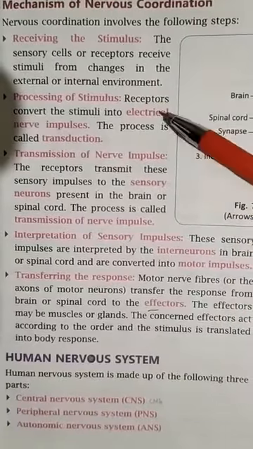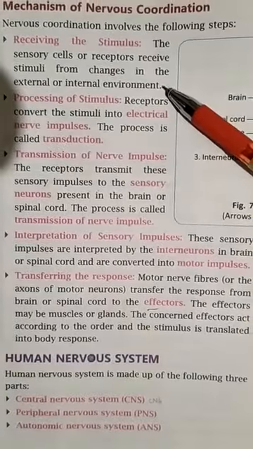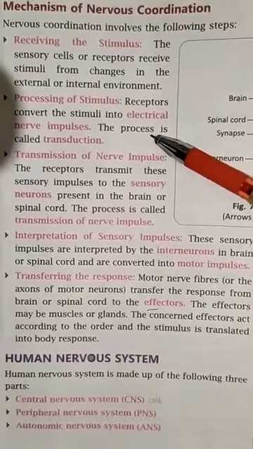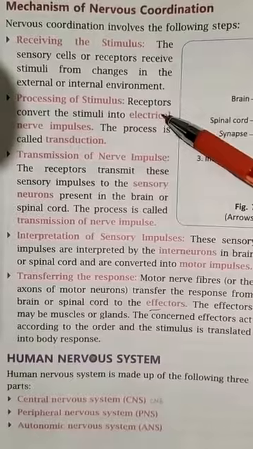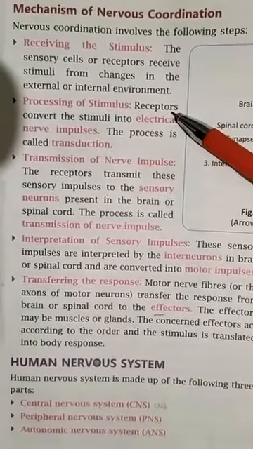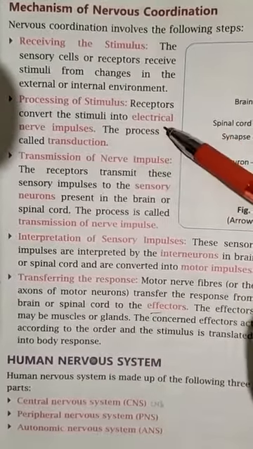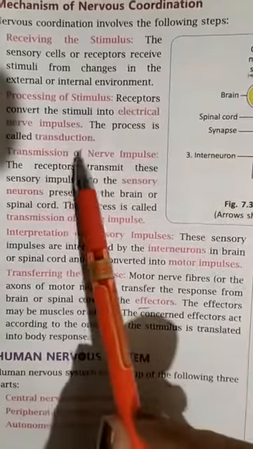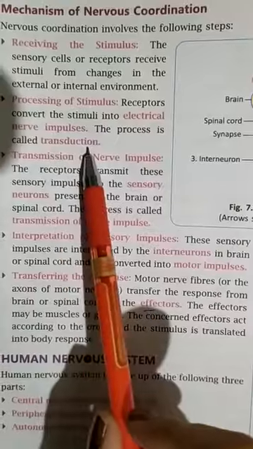So the sensory cells will receive the stimulus, and after that the stimulus will be processed. Processed here means the receptors or the sensory cells will convert the stimulus into the electrical nerve impulse, and this process is referred to as transduction.